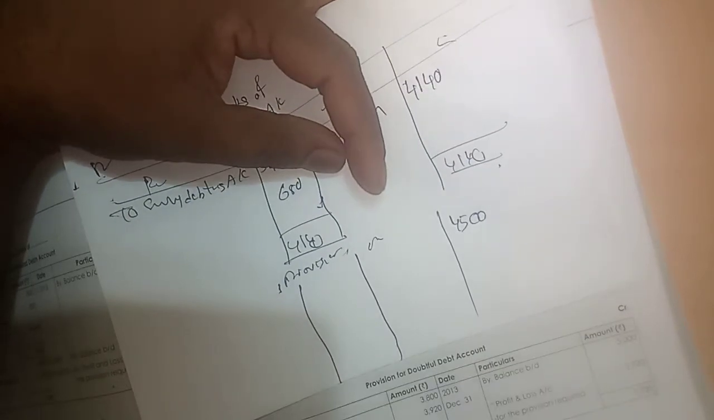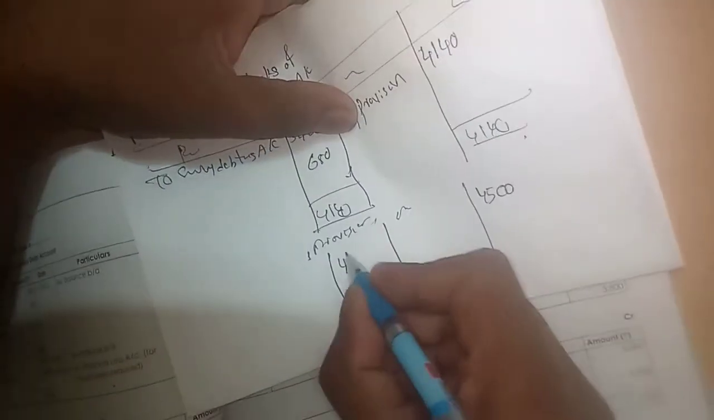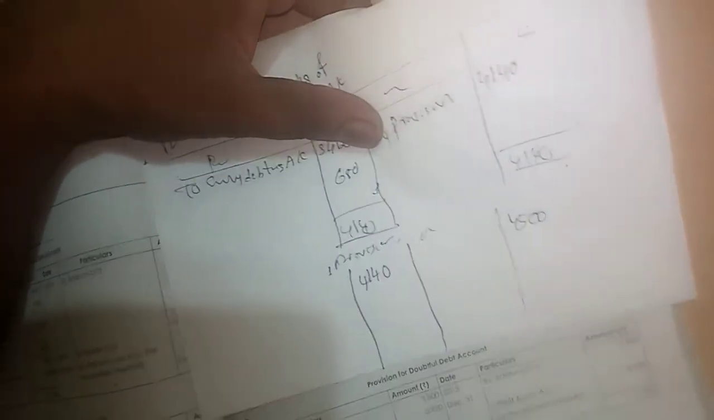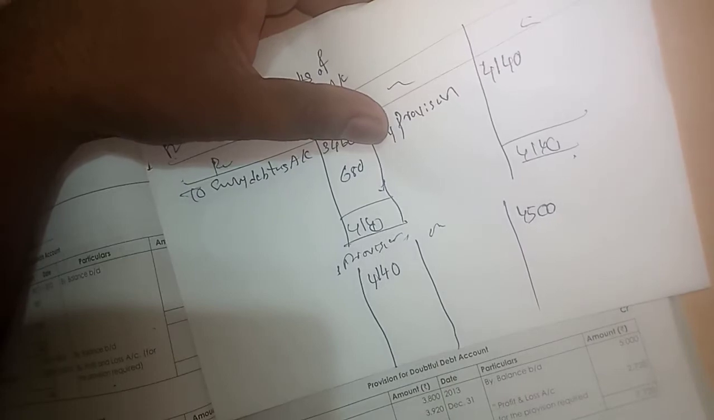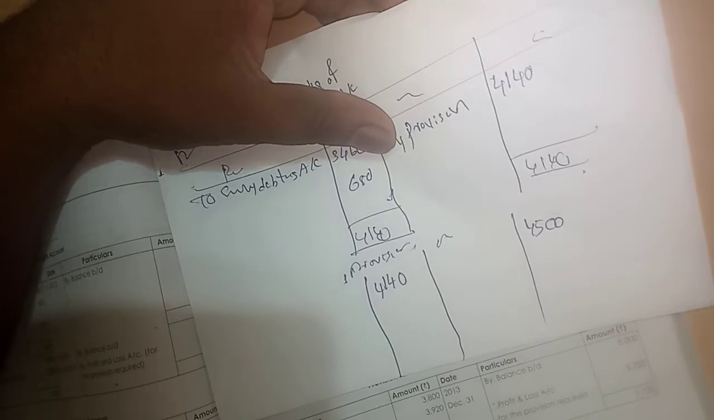We will calculate it here. Already, to bad debts account, how much? 4,140. Then to balance carried down. Now we will calculate this balance. So total 4,500.